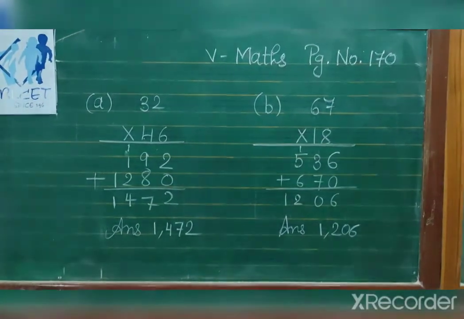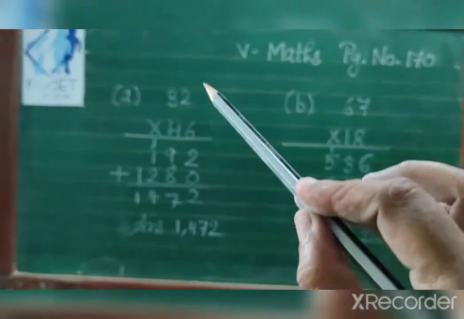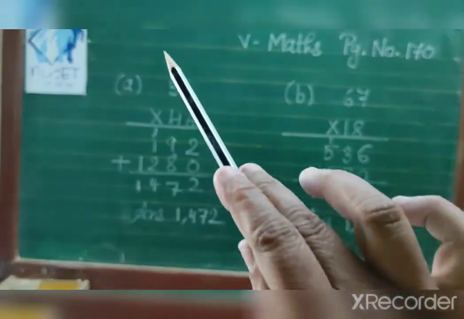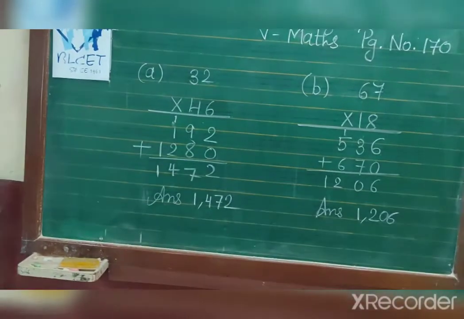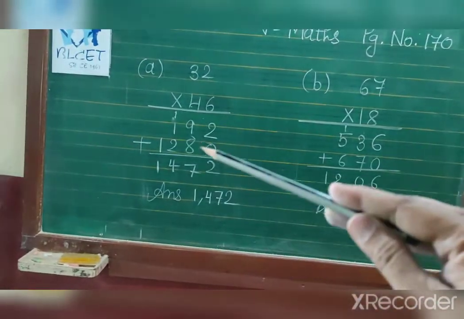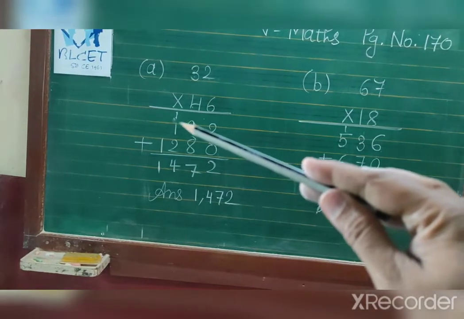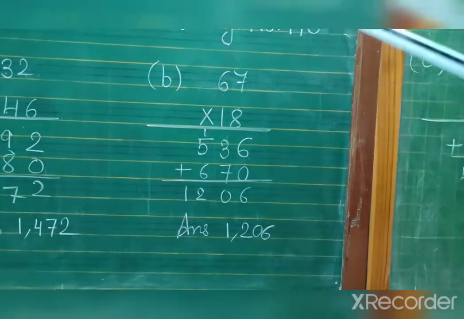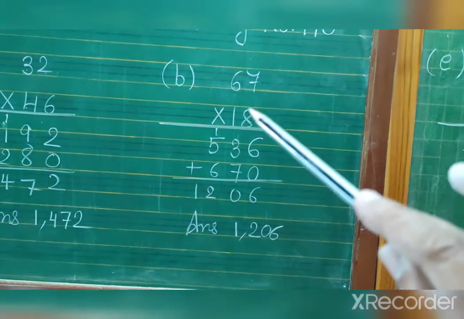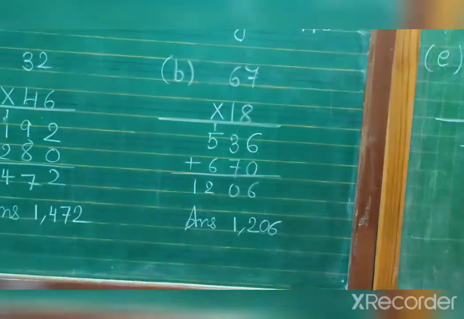Now see 32 into 46. So first 6 2s are 12, carry over 2, 6 3s are 18, 18 and 2, 20. Then 4 2s are 8, 4 3s are 12. So 2 as it is, 9 8 17, 7 carry over 1, 1 and 1, 2, 2 and 2, 4, 1. Next is 8 7s are 56, carry over 5, 8 6s are 48, 48 and 5, 53.